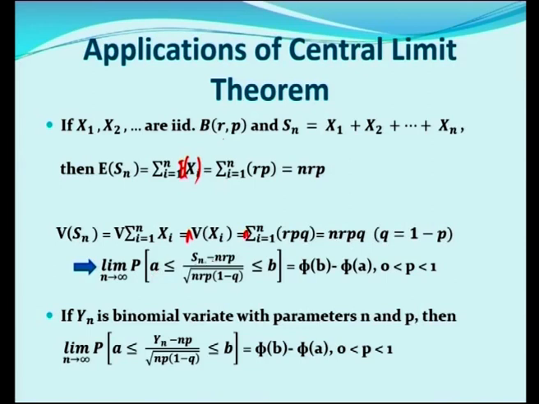Ultimately, when you take the limits of Sn following a normal distribution between a and b, we have it with the corresponding characteristic functions phi of b minus phi of a, 0 less than p less than 1. If yn is a binomial variate with parameters n and p, then P of a less than or equal to (yn minus np) by square root of npq less than or equal to b is equal to phi of b minus phi of a for 0 less than p less than 1.